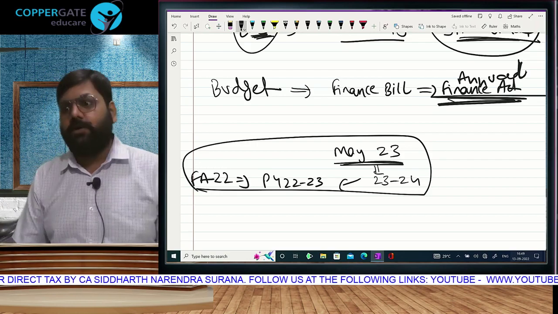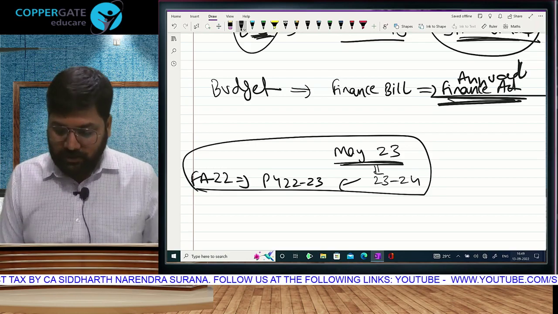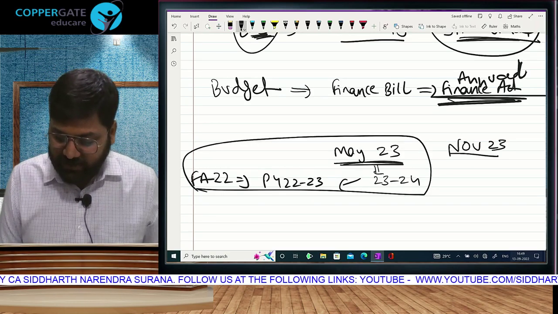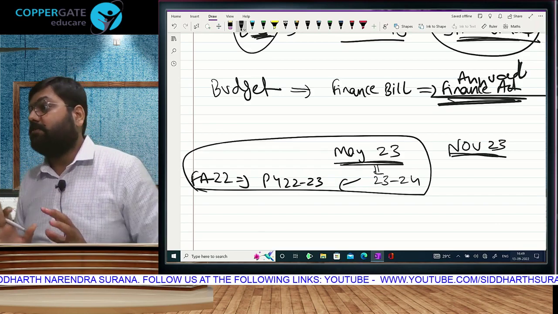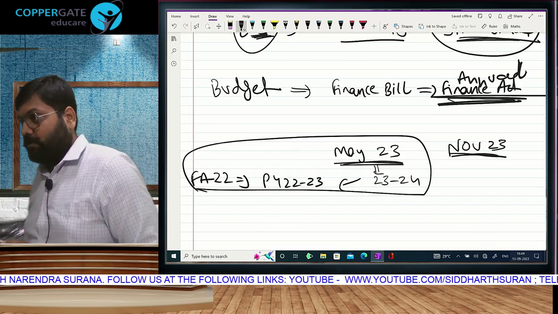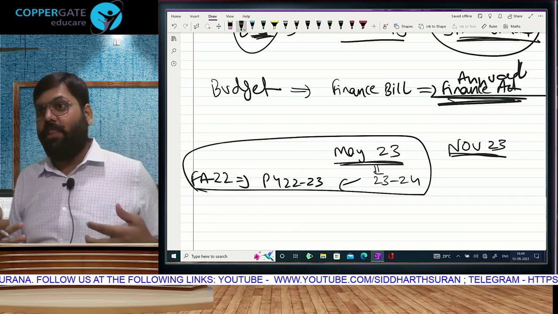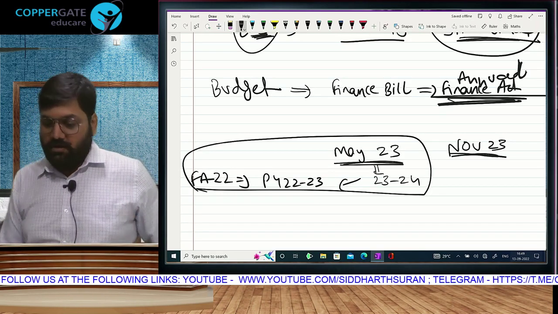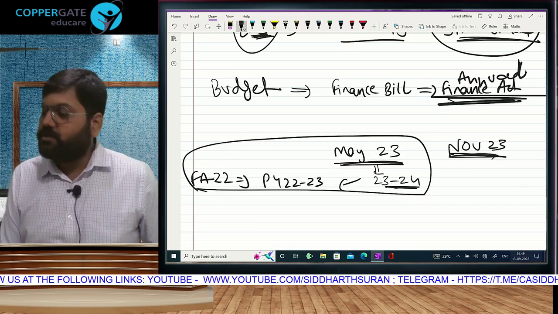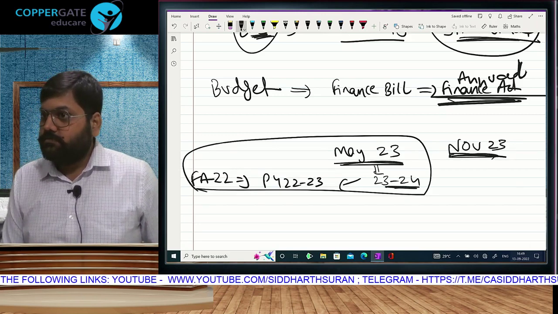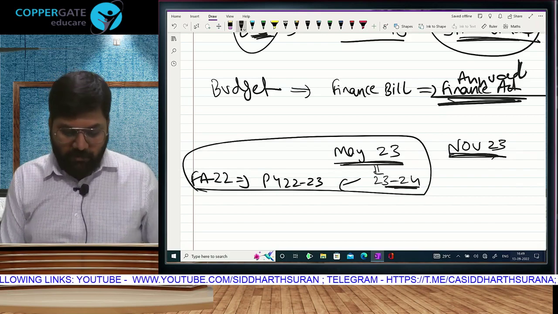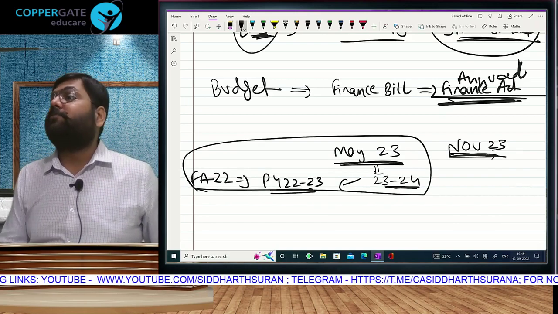May 24 students, let me be clear. Supposing there is a student who has a November 23 exam. The biggest problem of a CA student is they skip one attempt and in the next attempt they come into the amendments. So listen. In November 23, this year is still going on. That means you can still calculate income of this year only, right up to November 23.